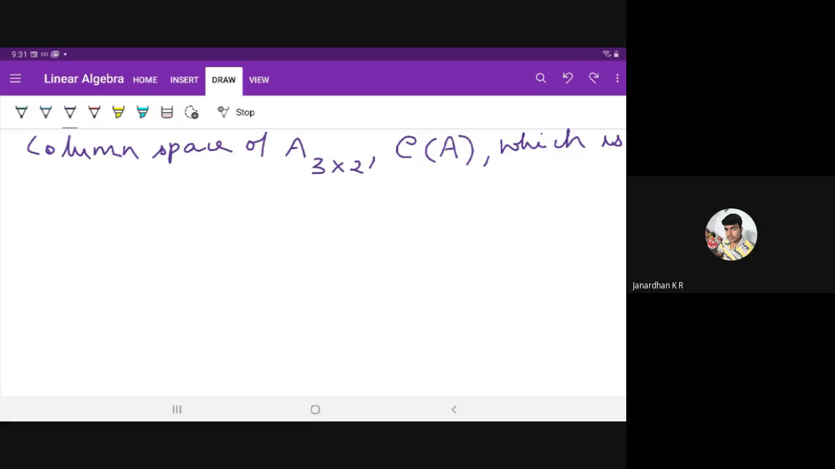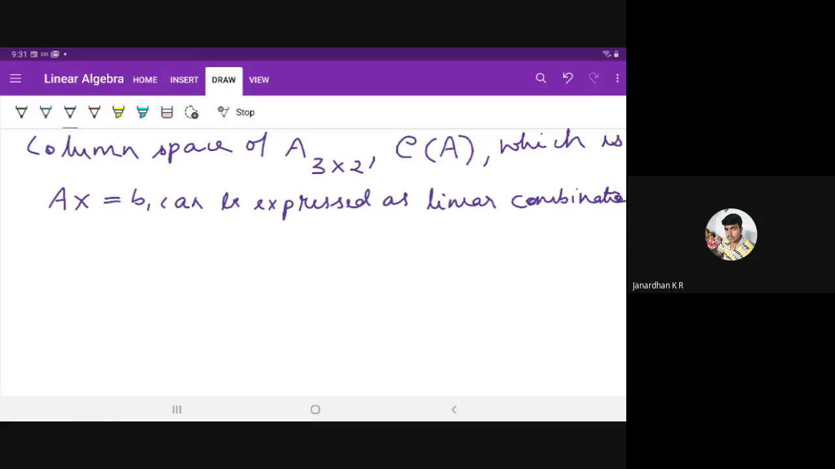Okay. Now system Ax is equal to B can be expressed as a linear combination of columns of A. Linear combination of columns of A. How we can write Ax is equal to B as a linear combination of columns of A.